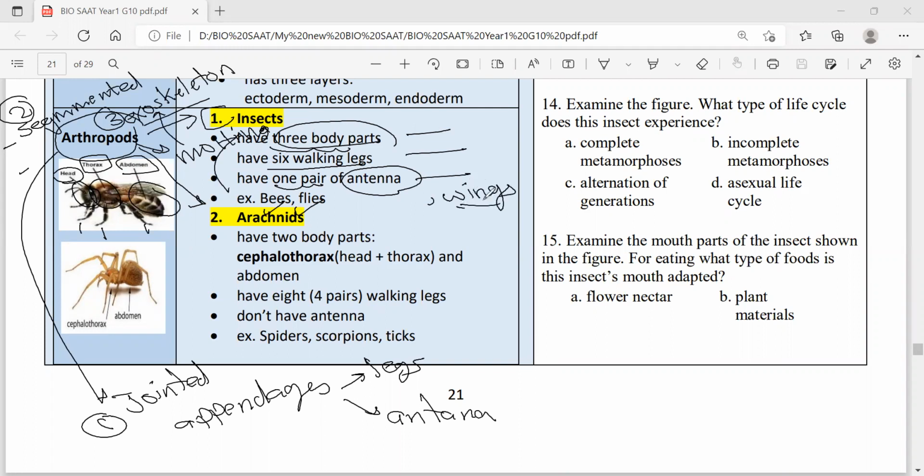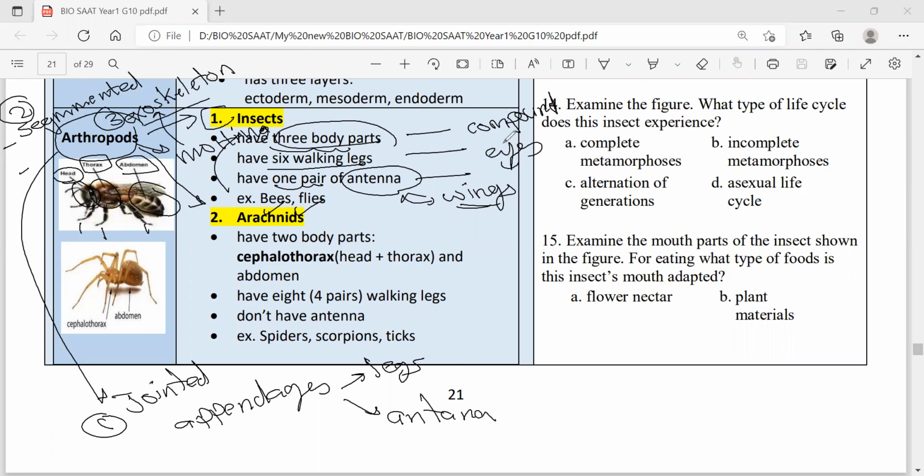The only group with wings is insects. No wings in arachnids, like spiders and scorpions. No wings in crustaceans, like shrimps, crabs, and lobsters. It's unique only to the insects. In addition, they have compound eyes.